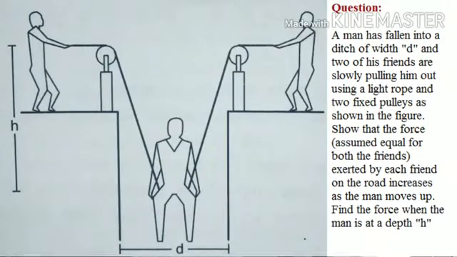So let us begin with this problem where a person has fallen into a ditch. Okay, a person has fallen into a ditch, and 2 of his friends, let us say, are pulling him with equal force from both sides. Let us say the tension in the string is T, which will be the same on both sides.